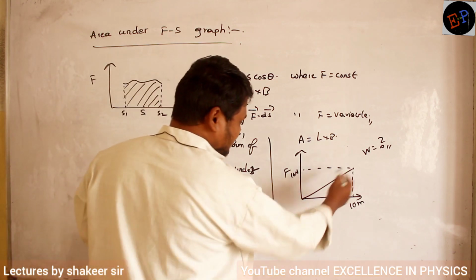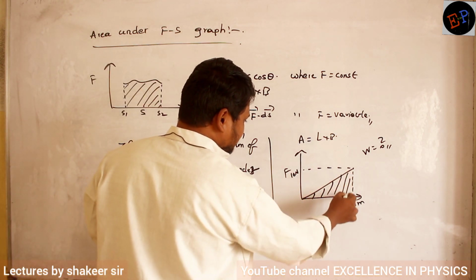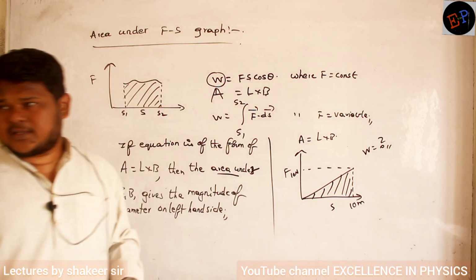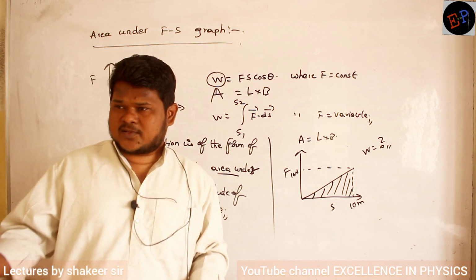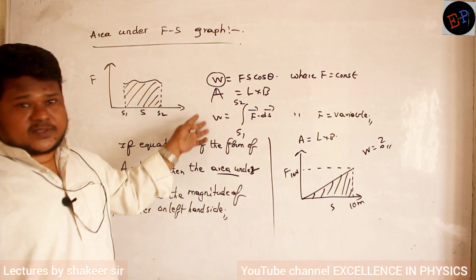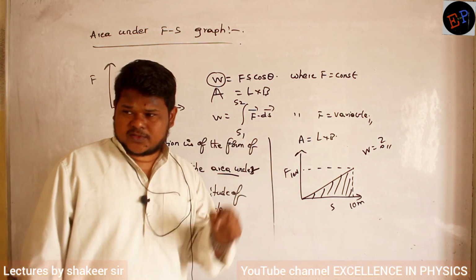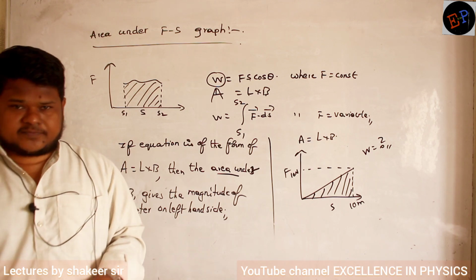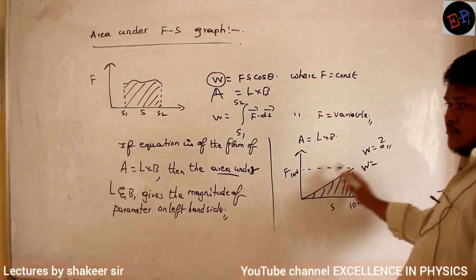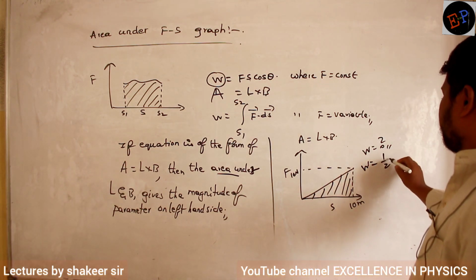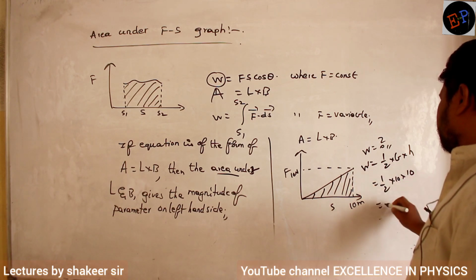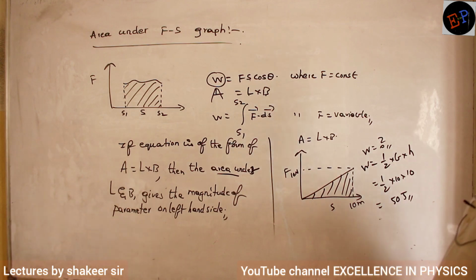This is the force displacement graph. Now how can you calculate the area under this graph? What kind of area is this? It is a triangle. Area of the triangle is half into base into height. You are supposed to calculate area, that's all. Forget about these equations here. When a graph is given, you are supposed to calculate the area under that graph. Here the shape is a triangle, so we write half into base into height. Base is 10, height is also 10. So 50 joules of work is done in this condition.